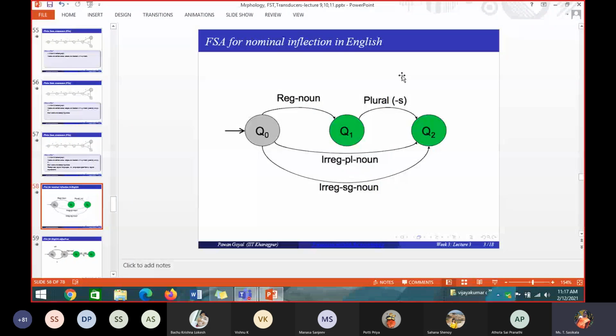3 states. Q0 is the starting state. Q1 and Q2 are final states. I have two final states, Q1 and Q2. So can you tell me what this automaton will recognize? What are all the words it will recognize?